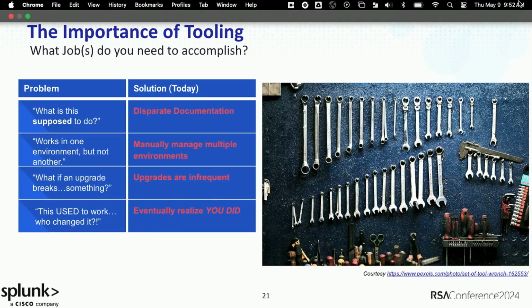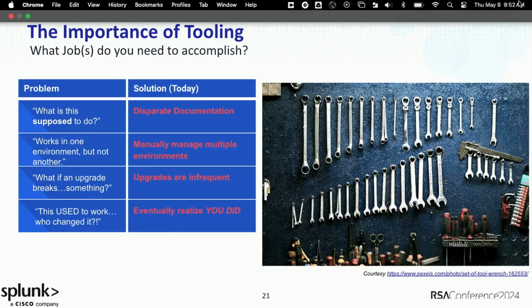So let's just go with some of the most common questions that come up when you're looking at a detection. The first one is, what the heck is this detection supposed to do? Well, maybe it's documented somewhere in a Jira ticket, some emails, some Post-it notes, the guy's brain that left 6 months ago. So how am I supposed to find out what this thing's supposed to do? Second, this detection seems to work in one environment, but not another environment. Well, what's different about those environments? Is it documented somewhere, or do you have to do some in-depth investigation into those environments and then figure out yourself what's different about them?